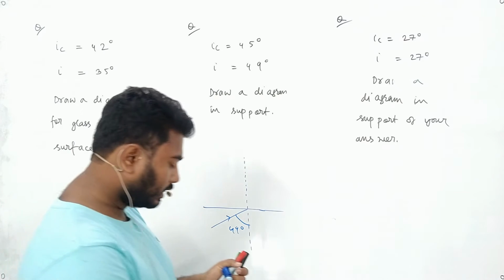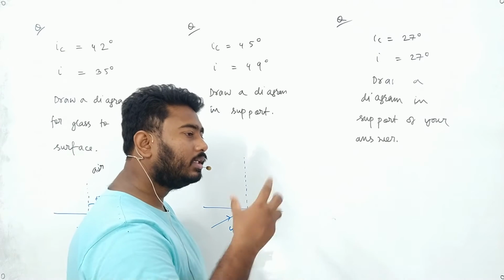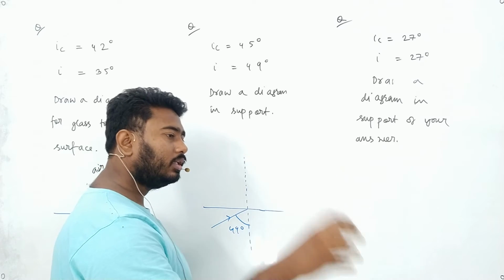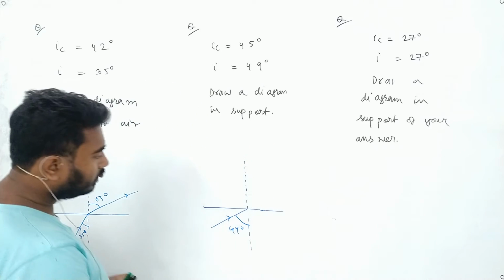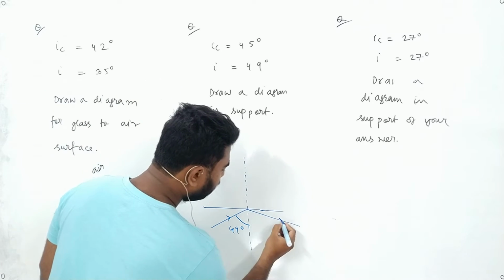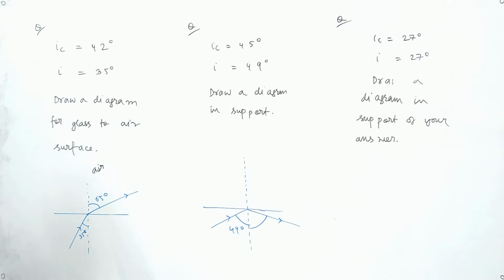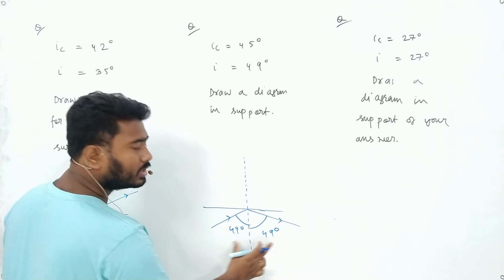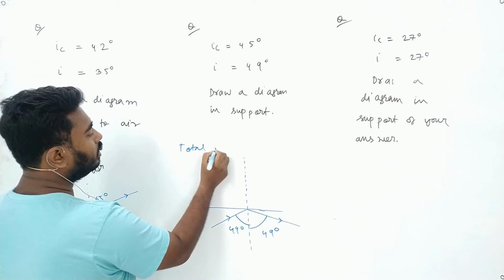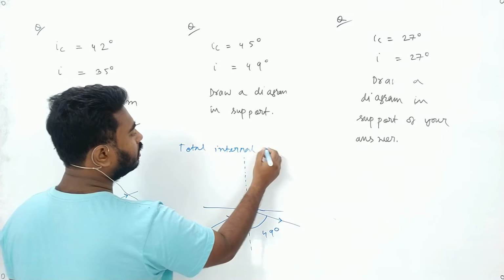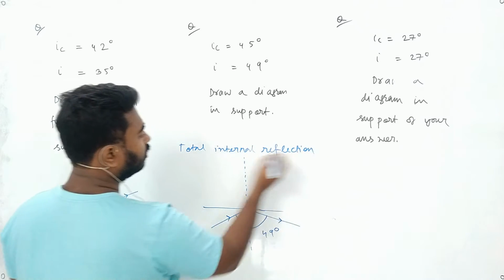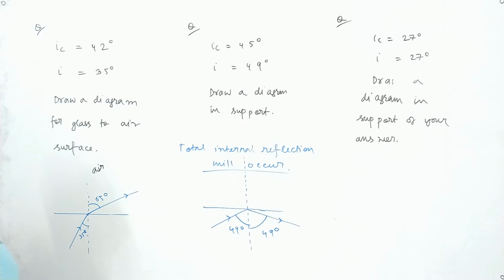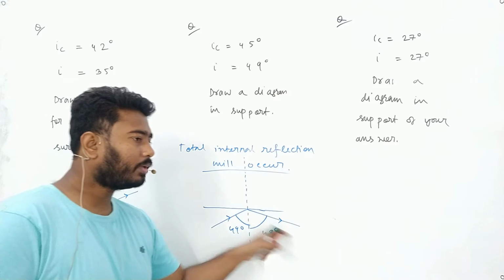If an angle is greater than critical angle, then total internal reflection occurs. So what is total internal reflection? It will reflect back in the same medium. Okay, total internal reflection means it will reflect back in the same medium, making the same angle. So in this case, total internal reflection will occur. Okay, so it will get reflected back in the same medium.